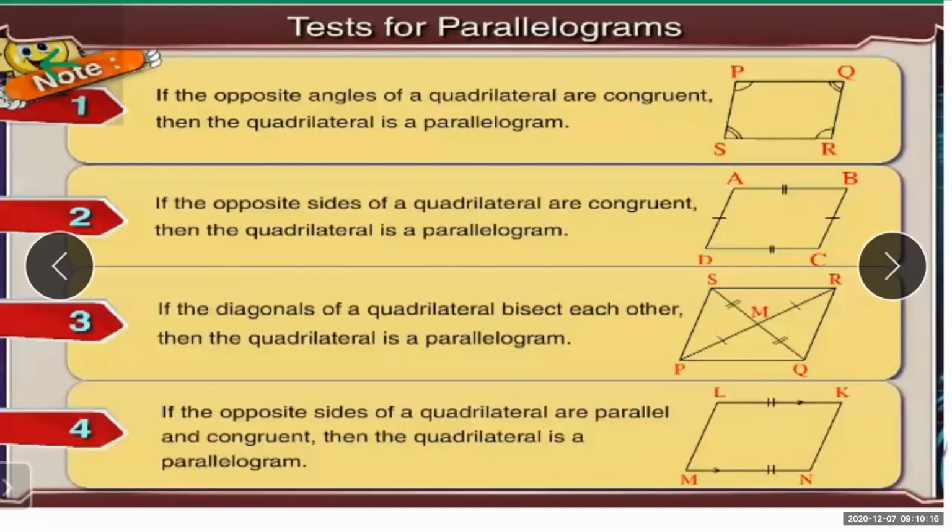This particular property holds in the rectangle, because in a rectangle, opposite sides are parallel, and at the same time, opposite sides are congruent.